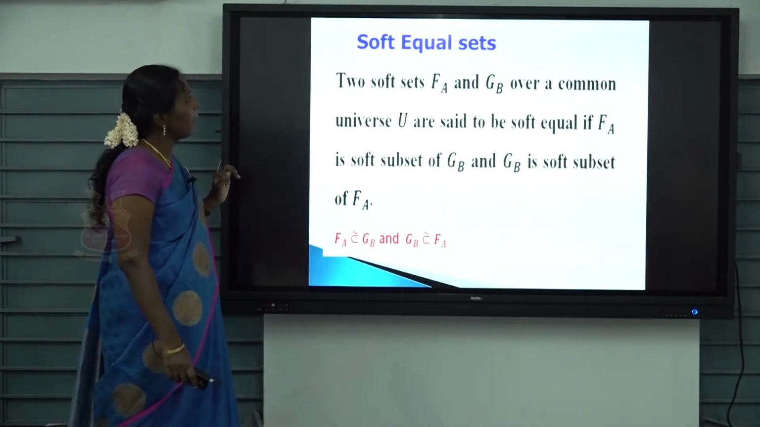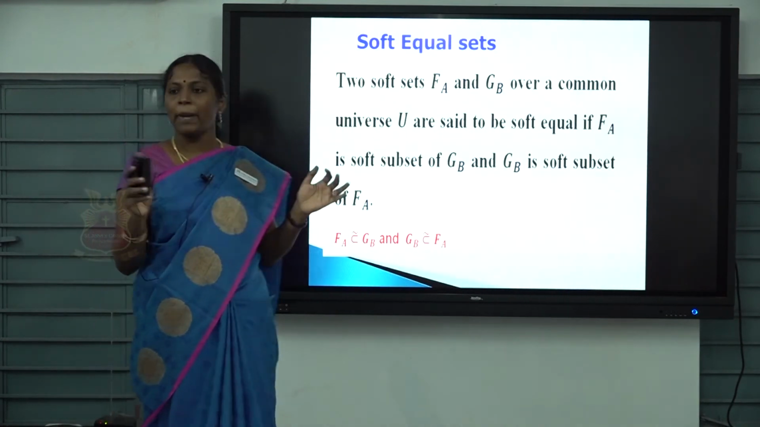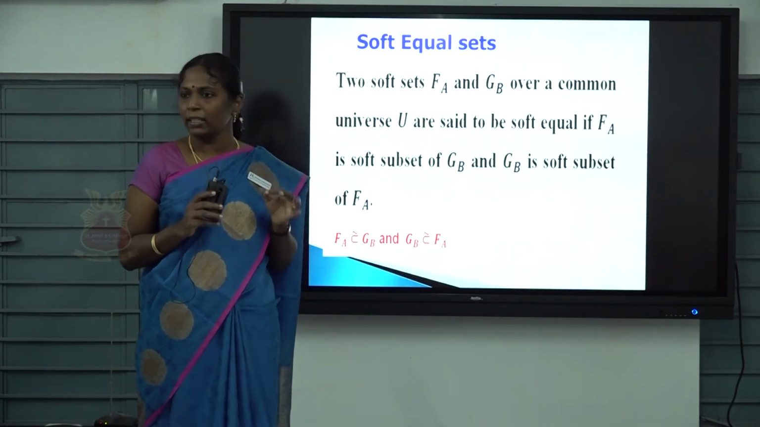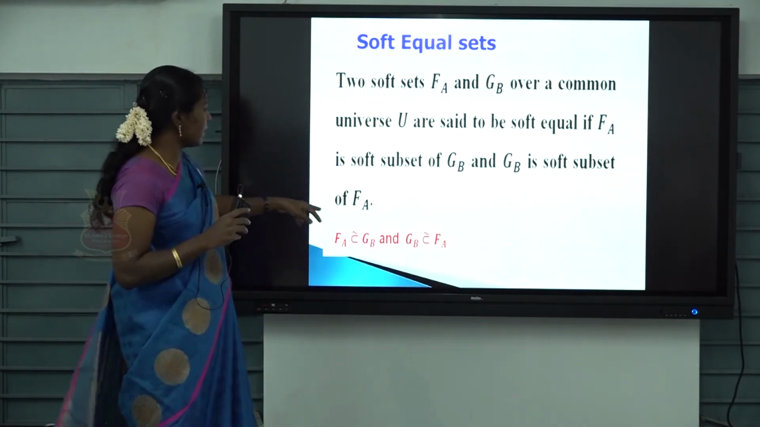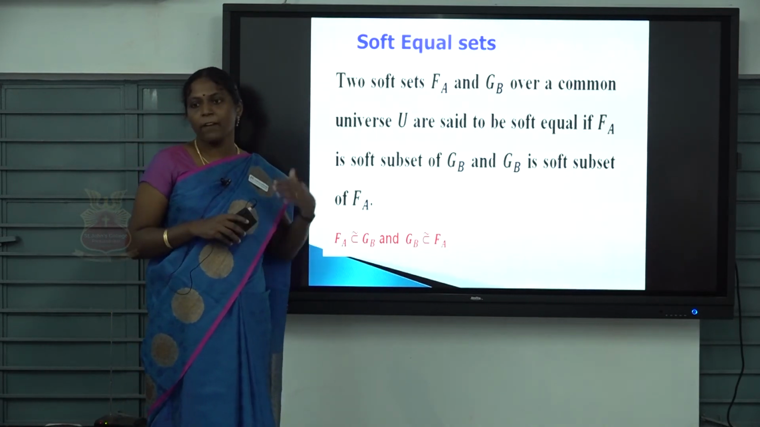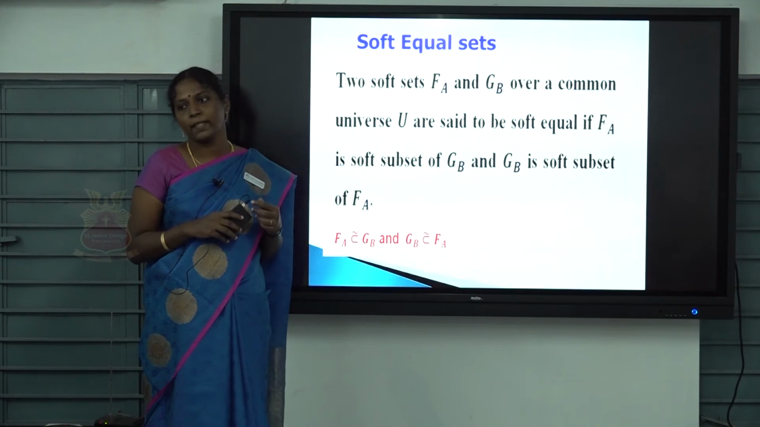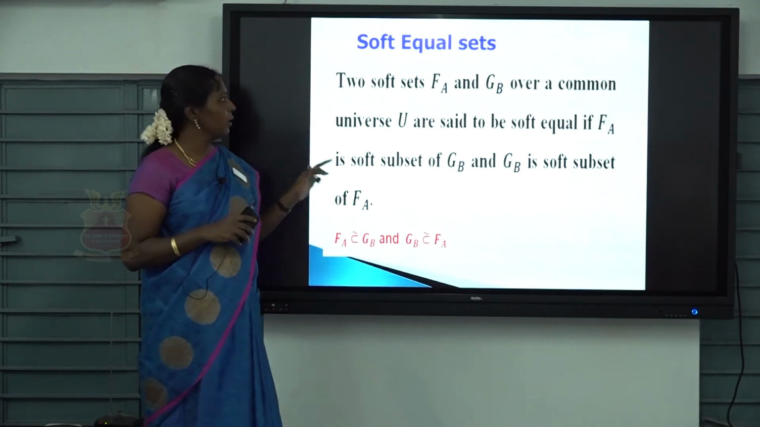The next is soft equal sets. It is very simple, I think. You have to come back to the soft subset. When can we say both are equal? When one is a subset of the other and the other is a subset of the previous one. Only then can we say that two soft sets are equal.